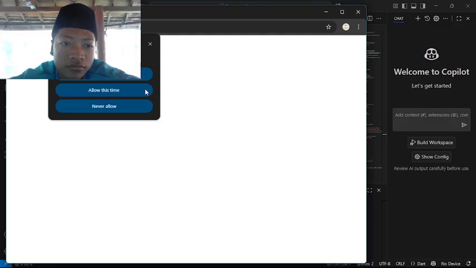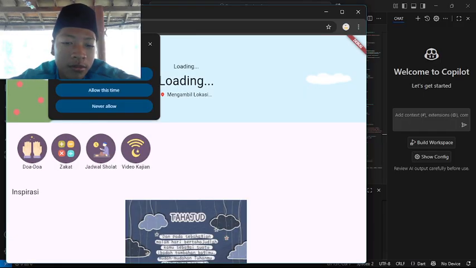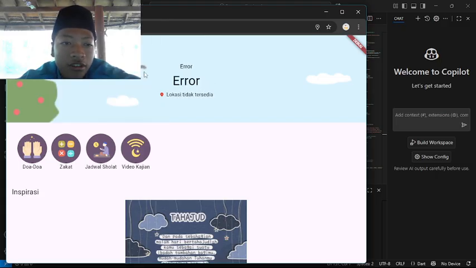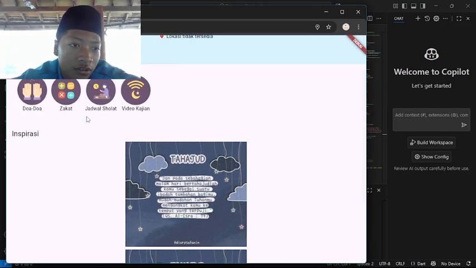From the code before, there is a permission for taking the location, so it will show up like this, loading ambil lokasi, because of the code before. If we are still waiting for the location, it will be like this. But after we give the permission, it will be like this, because it hasn't been edited yet. And here we can scroll.